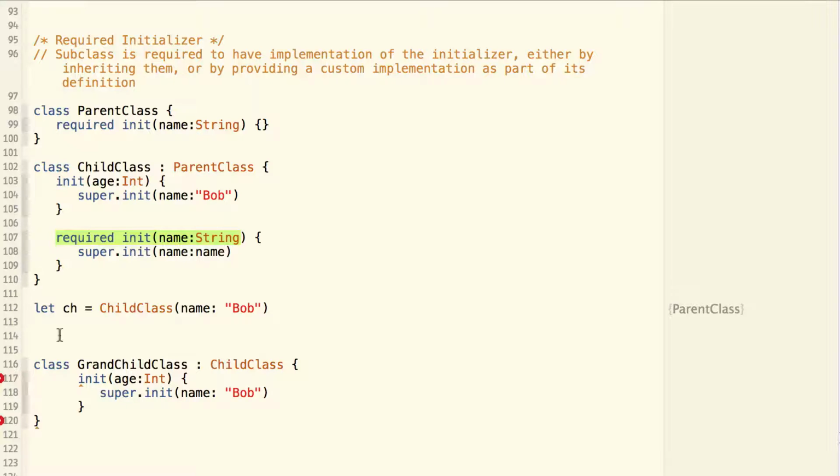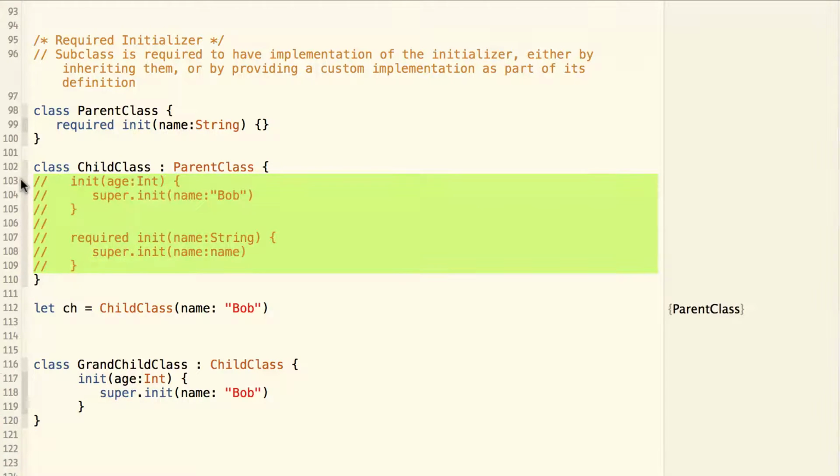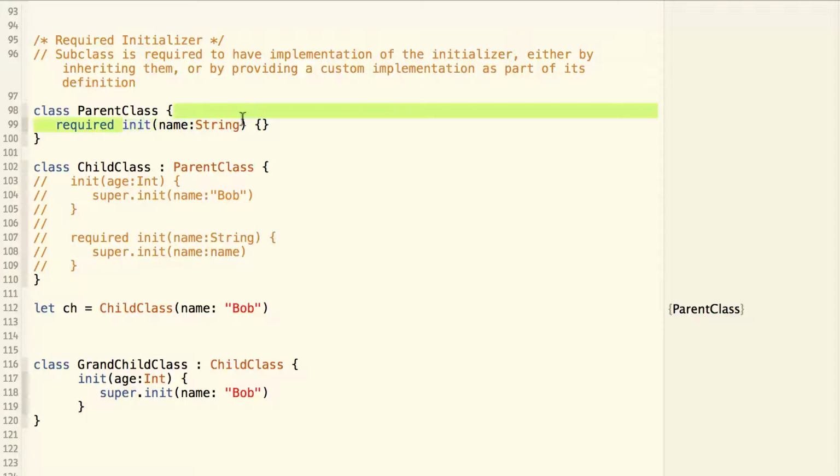One thing to note is that if the child class doesn't provide any initializer, then it will inherit the parent class's initializer. But the inherited initializer is not a required initializer of the child class. In other words, the grandchild class doesn't have the obligation to implement the required initializer from its grandparent class. That is why this code still compiles.